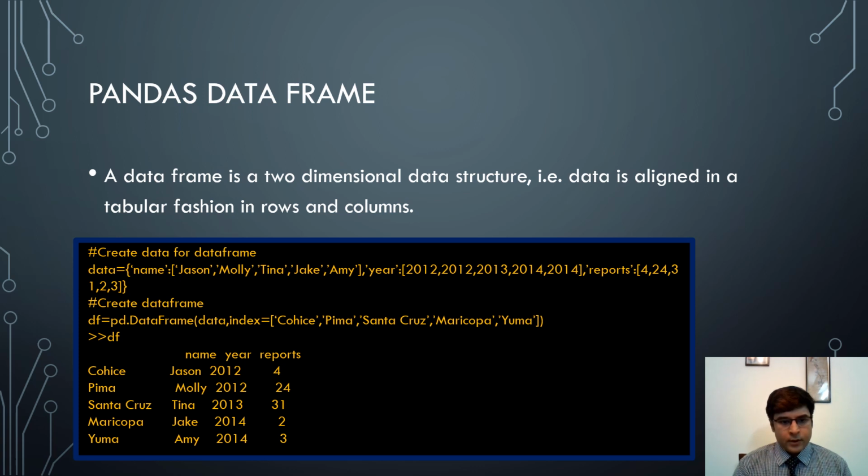So as you can see, these are 6 elements against each of the 6 rows of each key. So these are the index, and this is the data here. And as you can see, the keys have become column names, and corresponding values have become data.